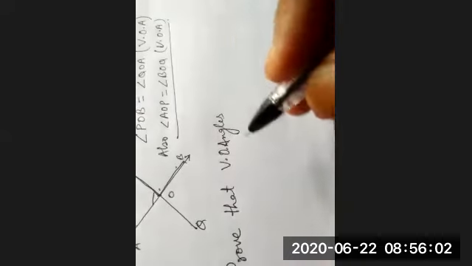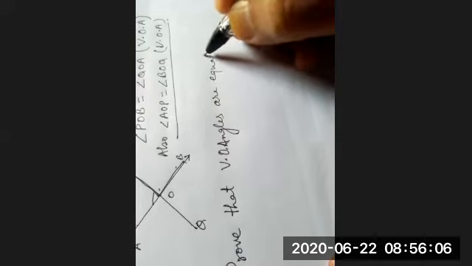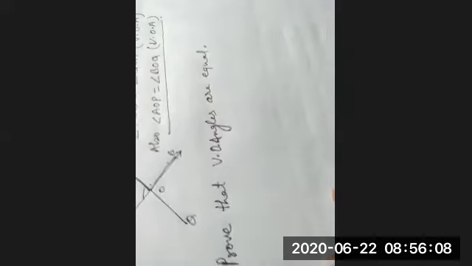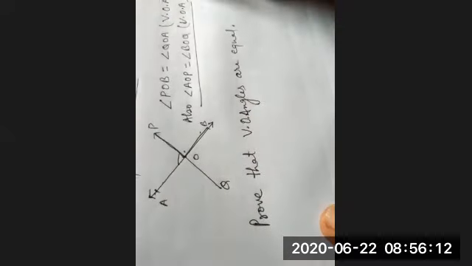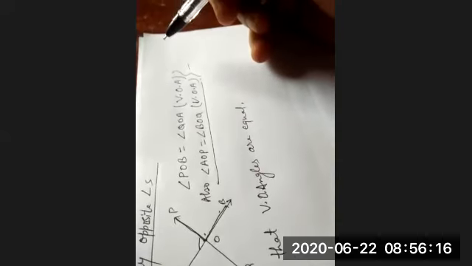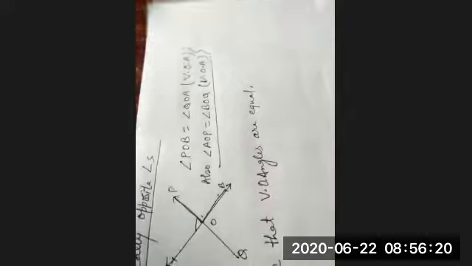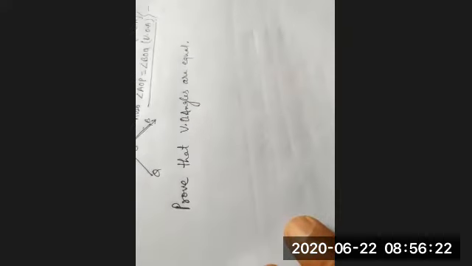Prove that vertically opposite angles are equal. You have to prove that. We know that these are equal, but we have to prove it also. How can we prove that these two angles will be equal? Not in detail, just understand it.